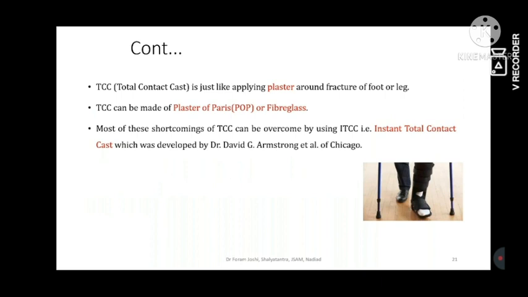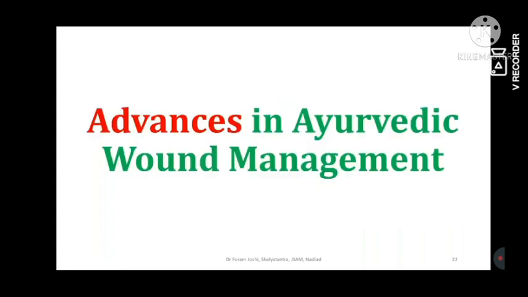Continuing furthermore, there is a plaster of Paris device, that is a total contact cast, and another one is the instant total contact cast. You can appreciate it in the image. This is a particular type of footwear that patients wear, and there are some bands that keep the leg in a particular position. If it is really necessary for the patient to walk or to reach somewhere, then they can use this type of device. So this is about allopathic management.